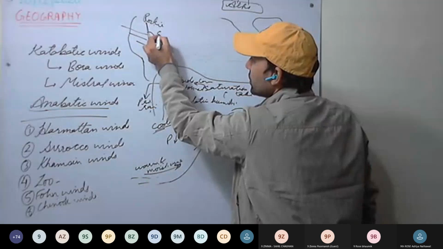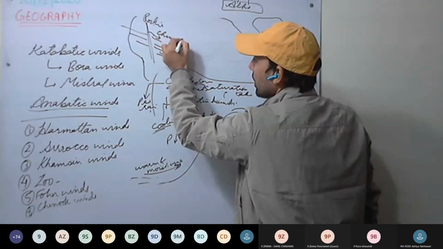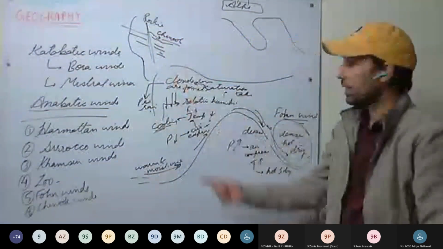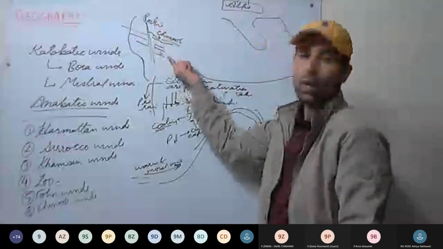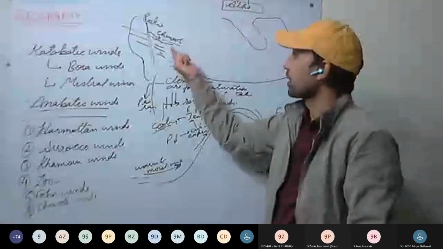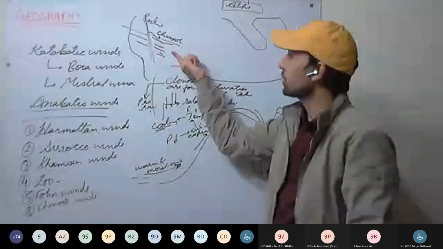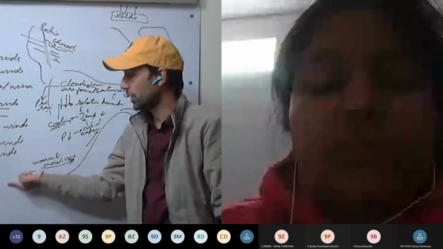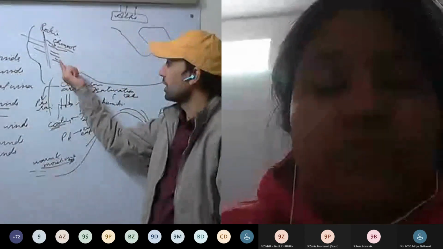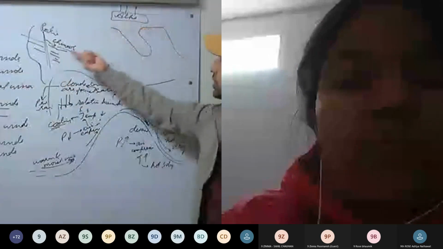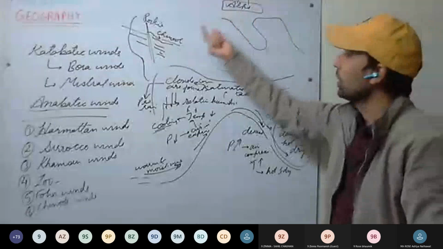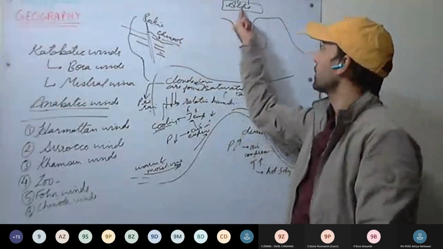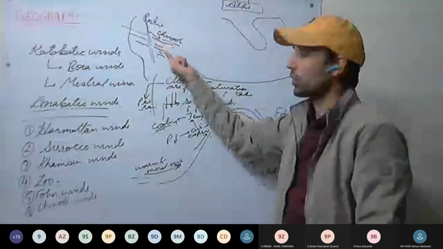These winds are called Chinook winds. These are snow eater winds. That is because these are hot, dense, and dry air. So this region will be free from snow. That's why these winds are called snow eater winds. Okay, this is clear. So foehn winds and Chinook winds are the same kind of winds. Only the difference is that foehn winds are present in Europe, in the Alps, and Chinook winds are present in North America, in the Rockies.